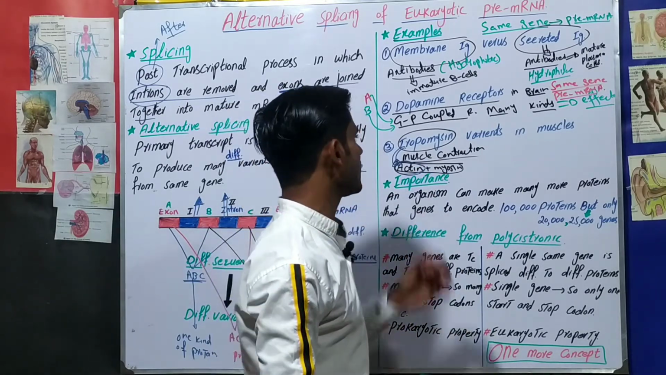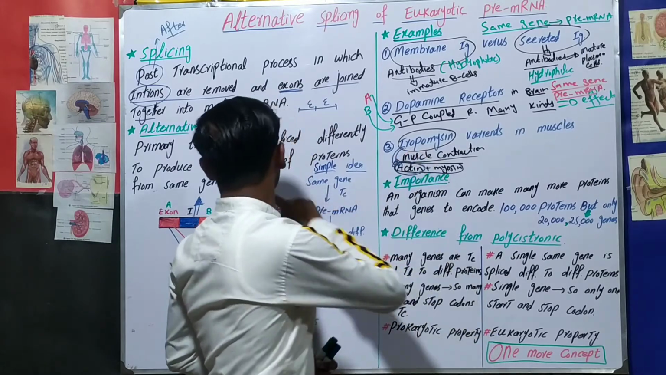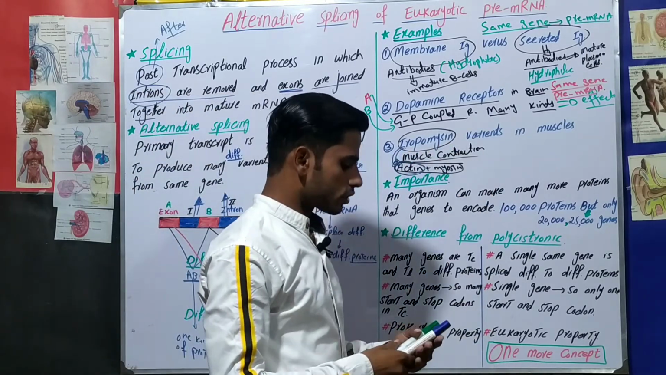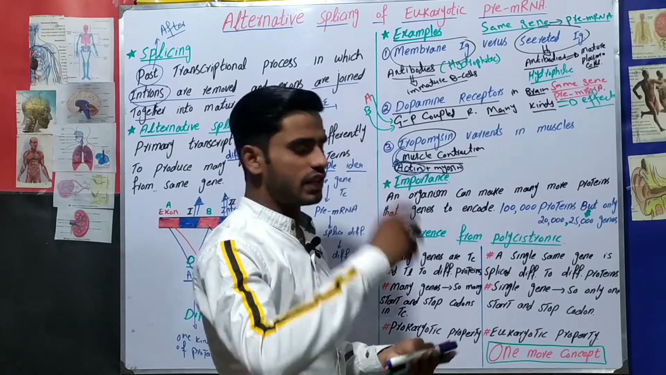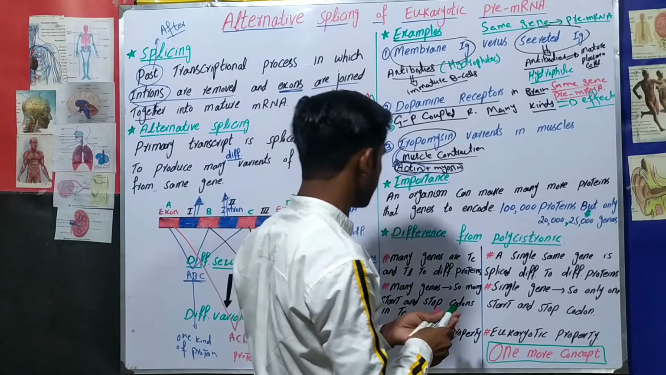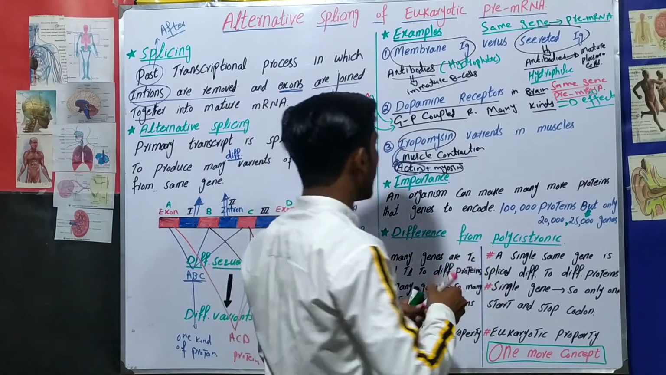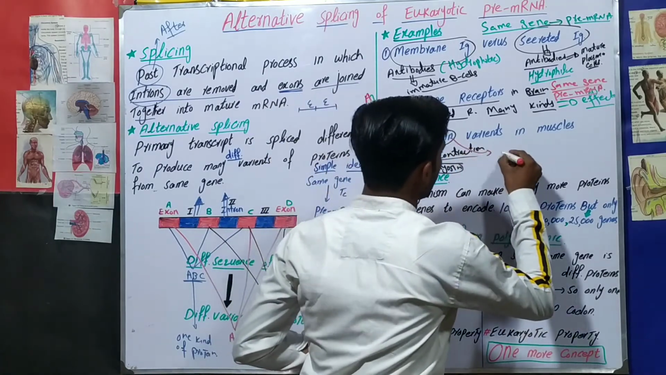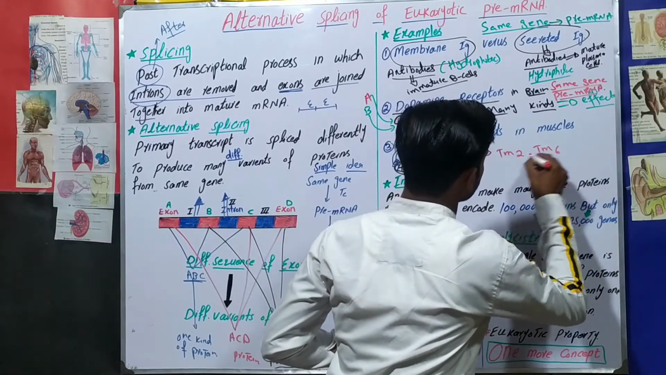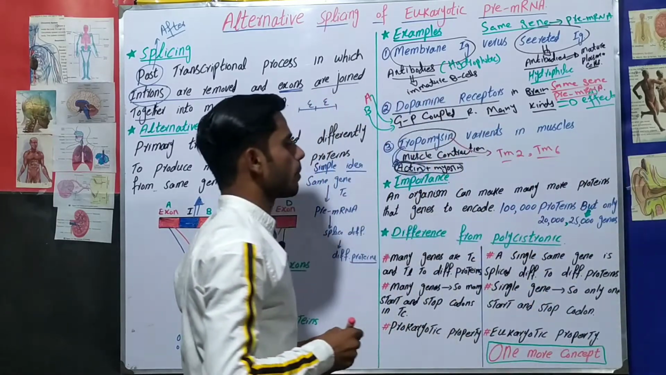Okay, but here is a question: what is the role of alternative splicing in tropomyosin variants in muscles? Tropomyosin has different variants in muscles, in the same muscle it has different variants. For example, tropomyosin 2, tropomyosin 6. So these are different variants of tropomyosin.